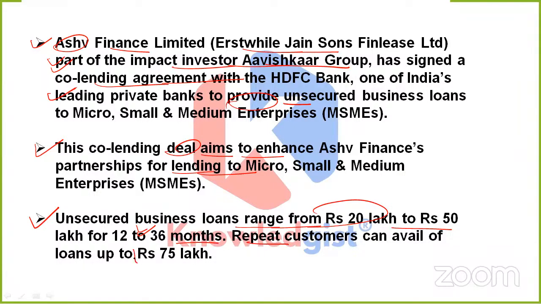What do we mean by repeat customers here? For example, they will provide a loan to the business, with a minimum of 20 lakh and a maximum of 50 lakh. Clear? Not less than this or more than that. So suppose I am the owner of a business and I require loans two to three times. I can't borrow less than 20 lakh.